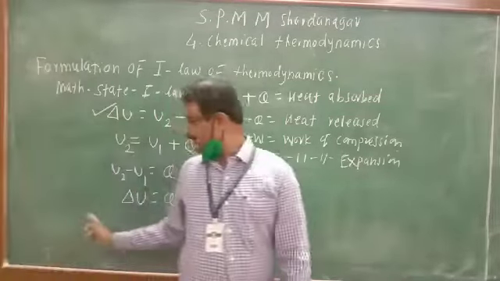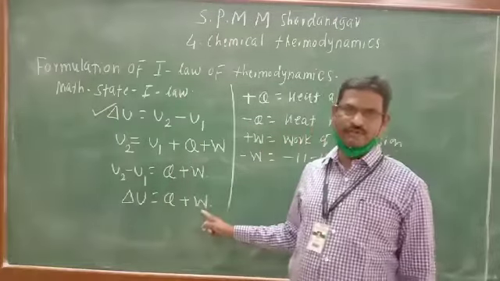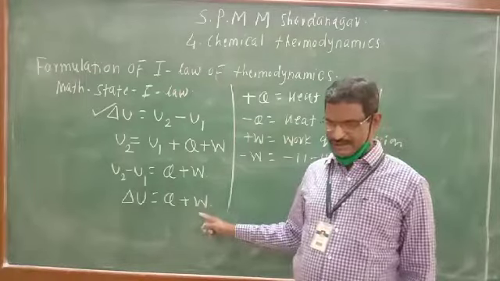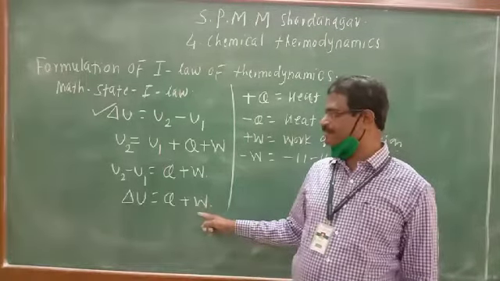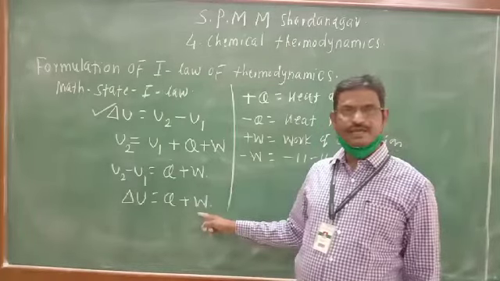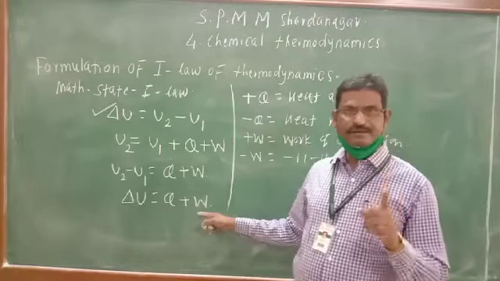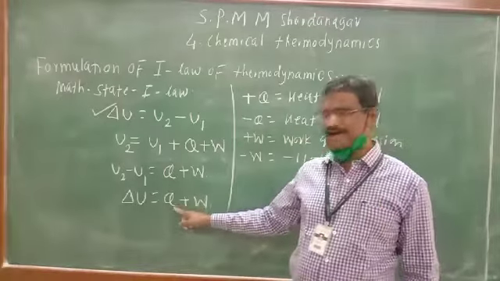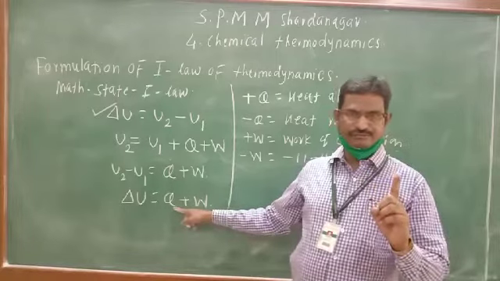It is the mathematical statement of the first law of thermodynamics. This is the formulation for the first law of thermodynamics. Here it is interesting to keep in mind that heat absorbed by the system, Q, is a path function.